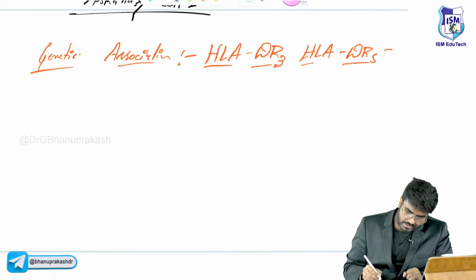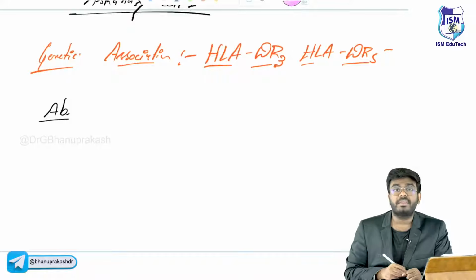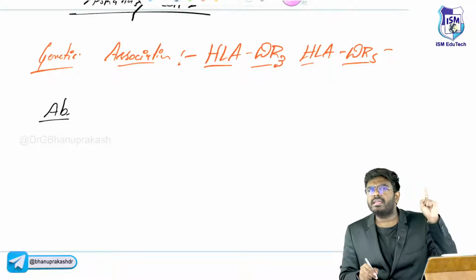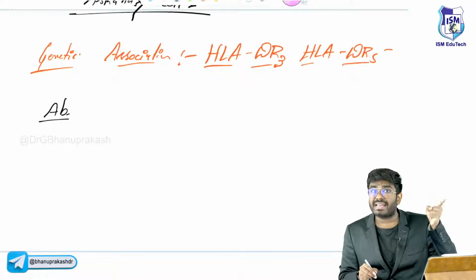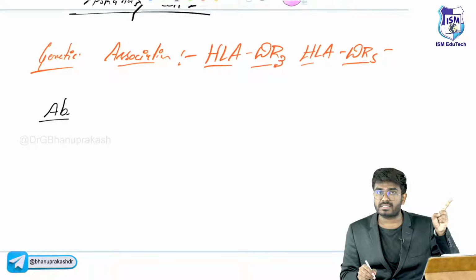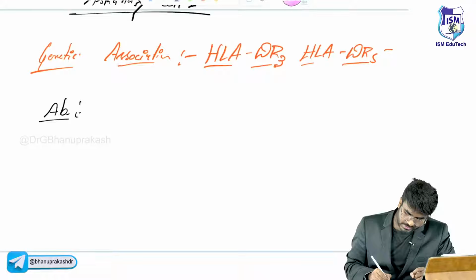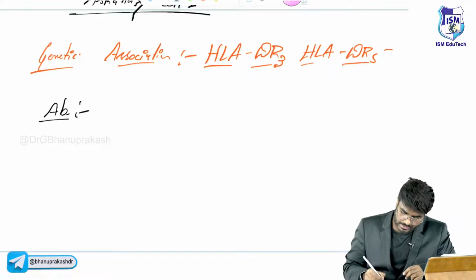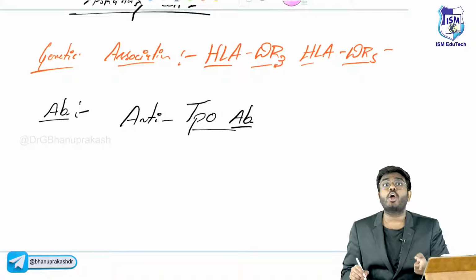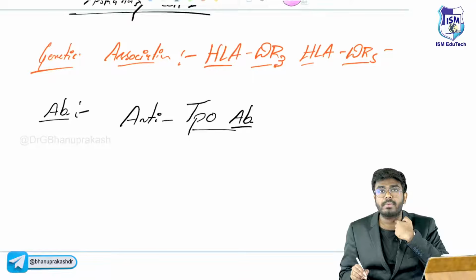Now, in this condition, some important antibodies are also seen in the blood. In Graves we have seen LATS antibodies, long-acting thyroid stimulating antibodies, TSH receptor antibodies. Here also we see antibodies in the blood. Which type? Very important: TPO antibodies. Anti-TPO means anti-thyroid peroxidase; thyroid peroxidase is an enzyme.